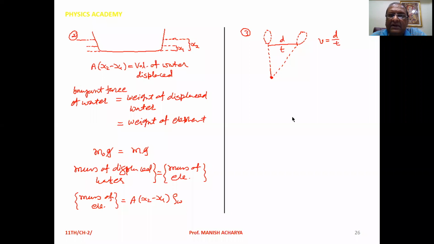Clear? Now the fourth question: number of hair strands on your head. Here you have to consider 1 centimeter square area. Arbitrarily, you can take that 1 centimeter square area anywhere on your head. Then you have to count the number of strands in that 1 centimeter square area.